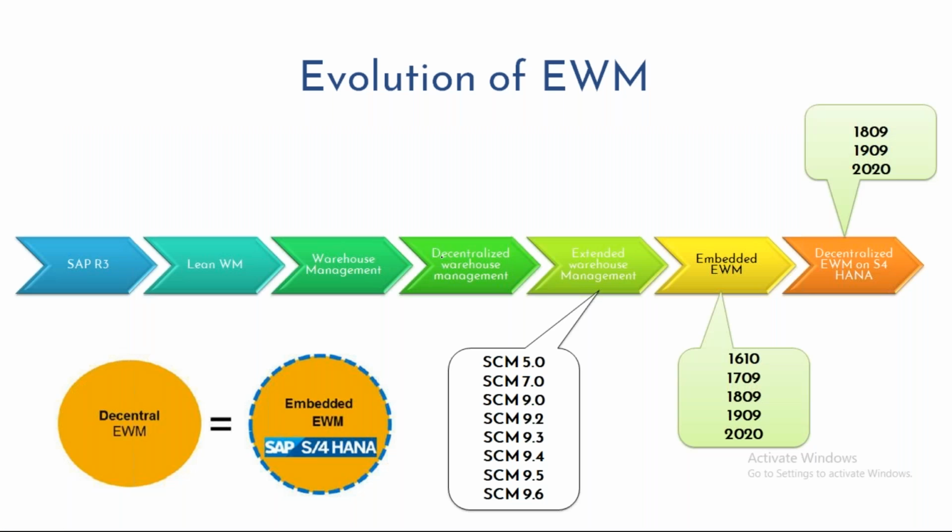Now there is something called decentralized warehouse management, which is again warehouse management only. But what we do is, instead of keeping a normal SAP transactions and other warehouse transactions in the same server, we can divide only warehouse transactions into a different server. For example, you have a computer or you have a laptop.